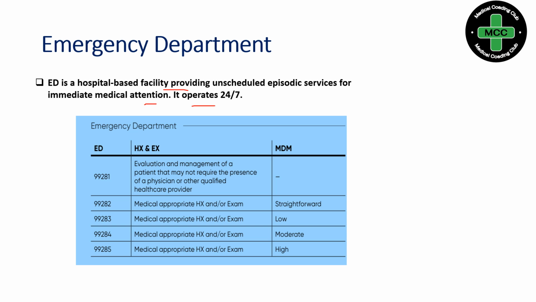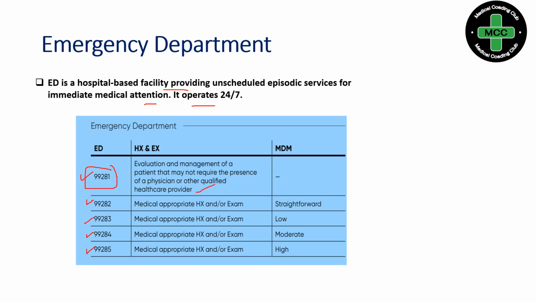Emergency department codes start from 99281, 99282, 99283, 99284 and 99285. Code 99281 is for evaluation and management of a patient that may not require the presence of a physician or other qualified healthcare provider. So this is for a nurse visit, simple conditions that can be treated by the nurse, where a physician is not required.